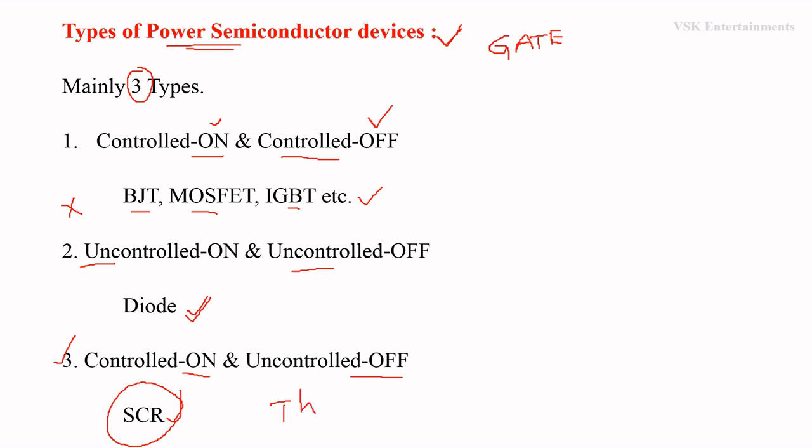Okay, this is the classification of power semiconductor devices depending upon the control strategies. Those are classified into three types. First one is the controlled on and controlled off. Second one is the uncontrolled on, uncontrolled off. Third one is the controlled on, uncontrolled off.